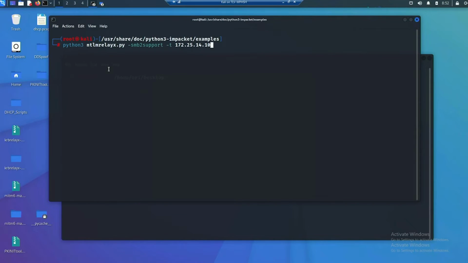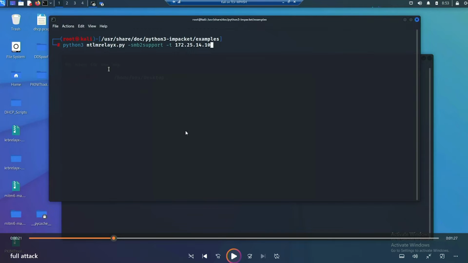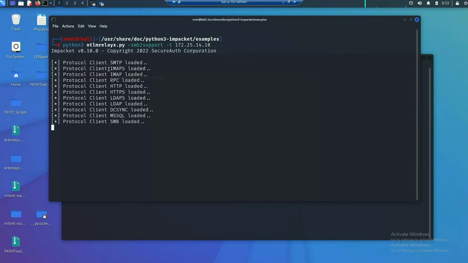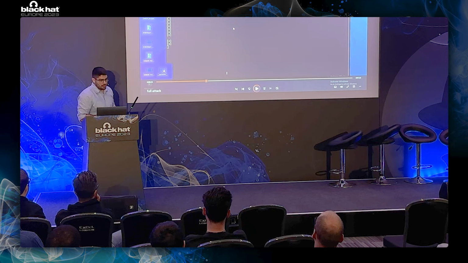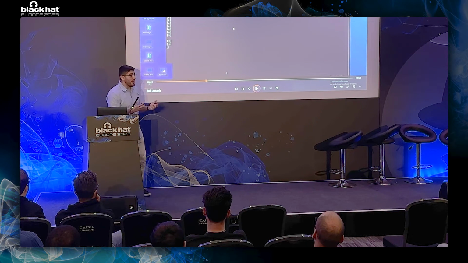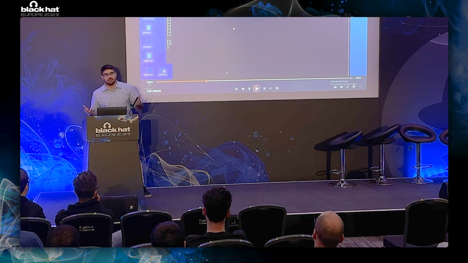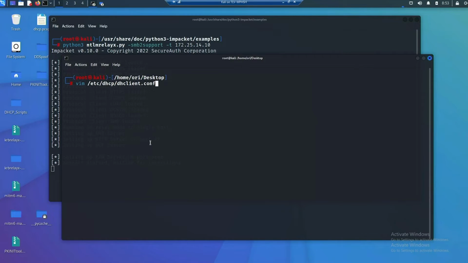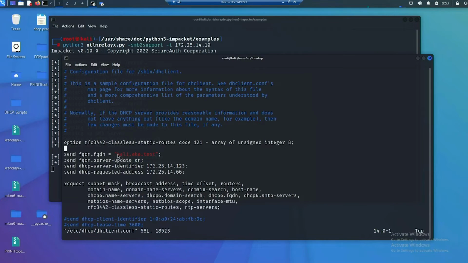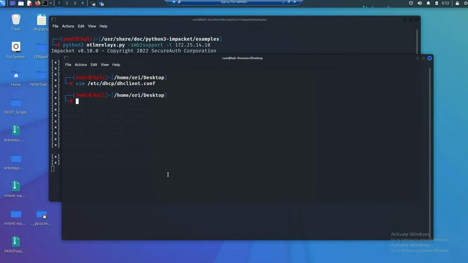Now we go to our unauthenticated attacker machine, and we start by running NTLM relay while targeting WinSRV, the machine that we previously saw. And now the only thing that's left for us to do is to wait for any machine in the domain to authenticate to us. Now, we don't want to wait, so we'll give them some help. We will use, again, dhclient, the same utility that we used before. But this time, instead of kali.aka.test, we will provide the FQDN fileserver.aka.test. We will again be requesting the IP address ending with 66.